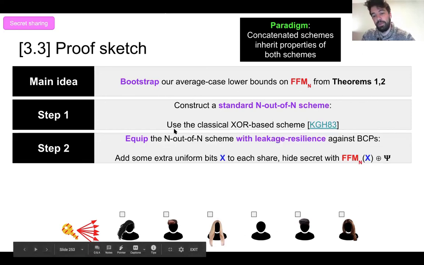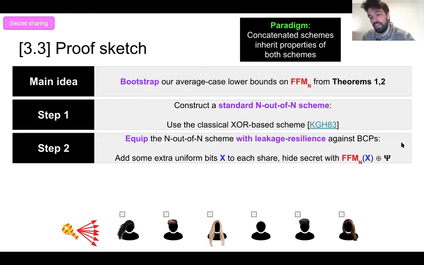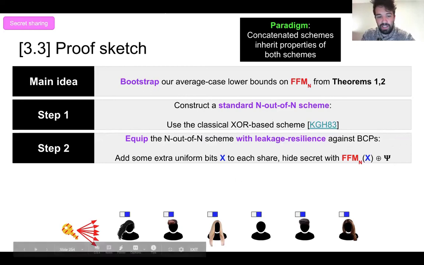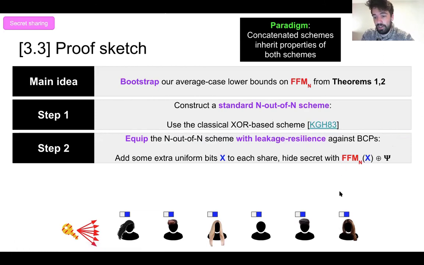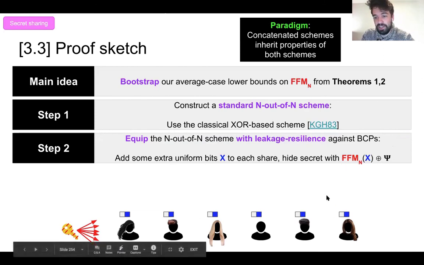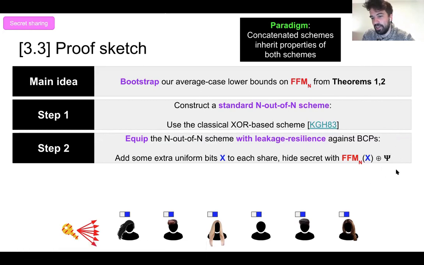Now we're going to equip it with leakage resilience against BCPs. And we'll do this by giving each person some extra randomness in their share, and then forcing one person to compute this BCP hard function on the randomness of everyone else, and then hiding the secret within there. So if you want to recover the secret, you need to compute this BCP hard function.